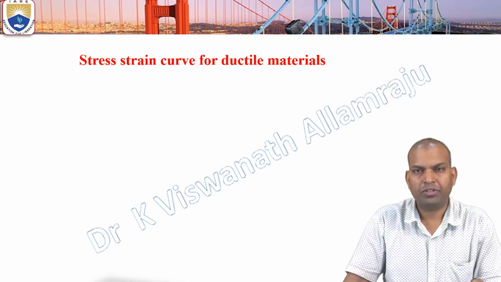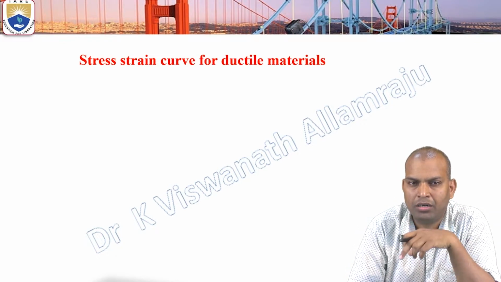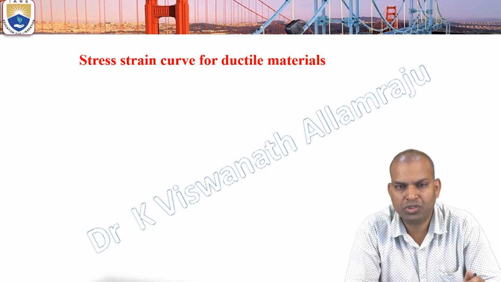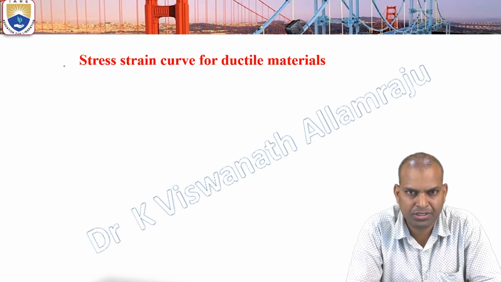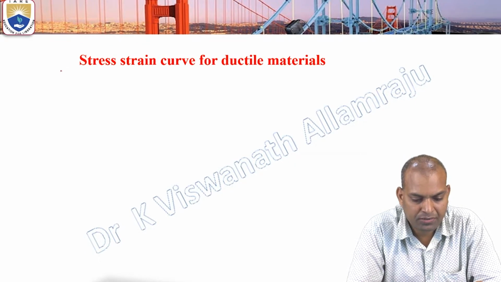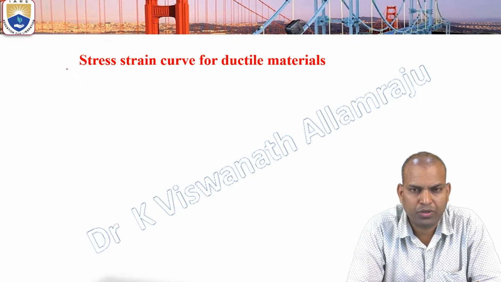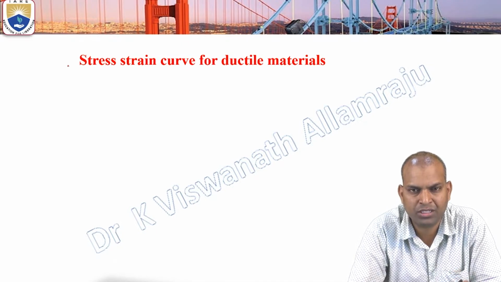So what is the stress strain curve? If you want to study the behavior of materials, the behavior can be studied by using the stress strain diagram. There are different types of materials. The very important ones are ductile materials and brittle materials. For ductile materials, ductility means the ability to be formed into thin wires, the ability of deformation. That property of the material is known as ductility.